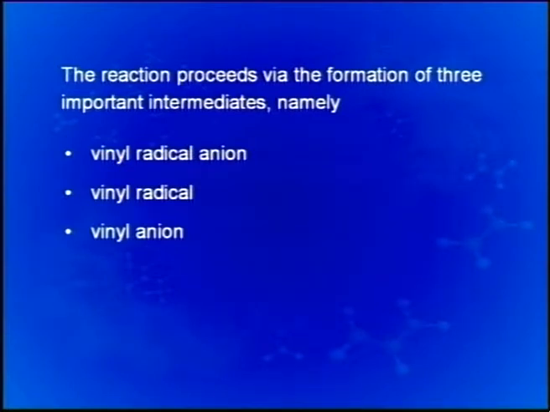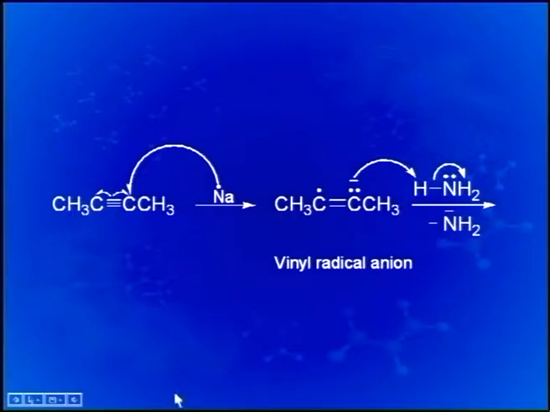Due to electronic repulsion in the radical anion, the methyl groups prefer to occupy trans positions, which gives stability. This is shown here in this reaction, that sodium, which is capable of donating one of its electrons, and the reaction is shown here. An electron from the sodium metal is used for reduction, and another electron from one of the pi bonds of the alkyne goes to the p orbital of this carbon, which is shown here as two dots, the two electrons in this.